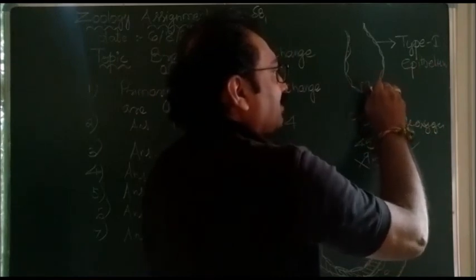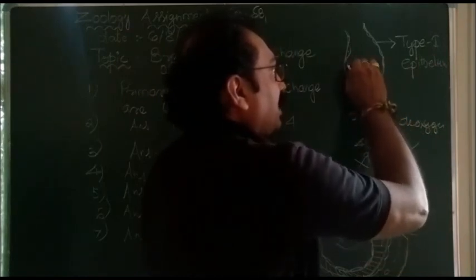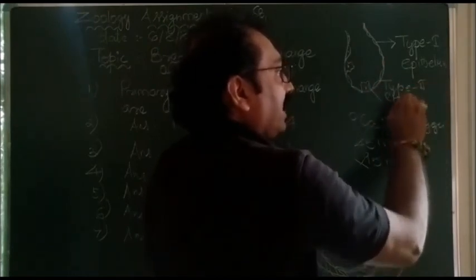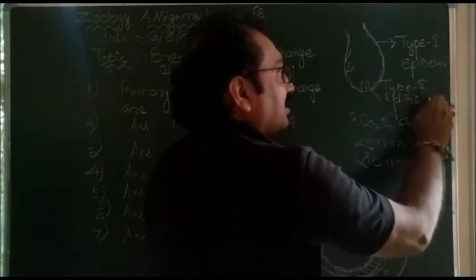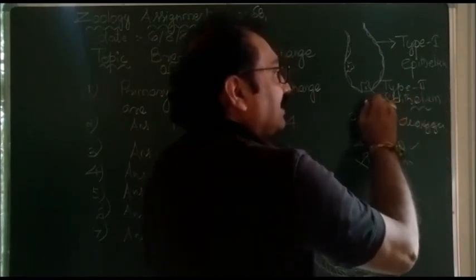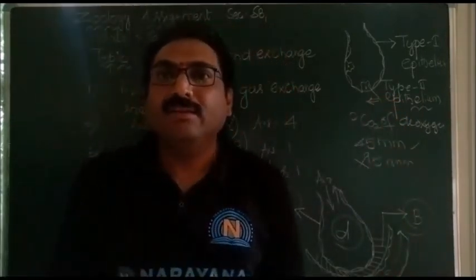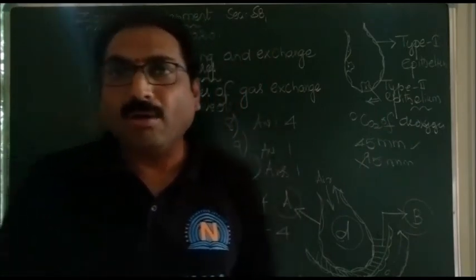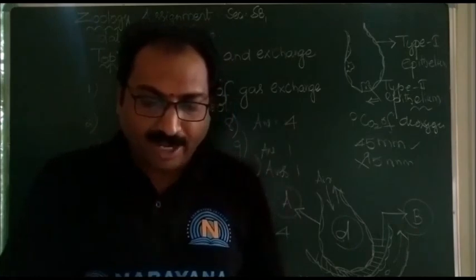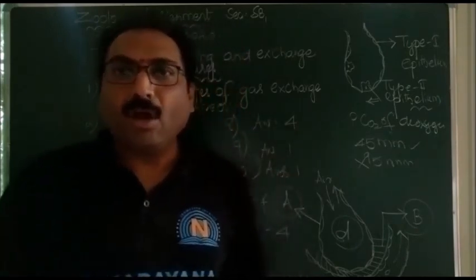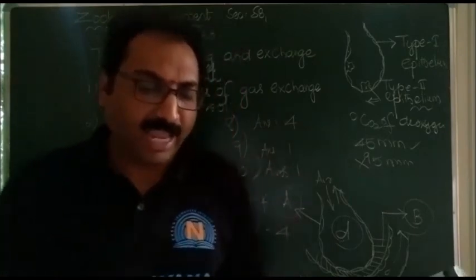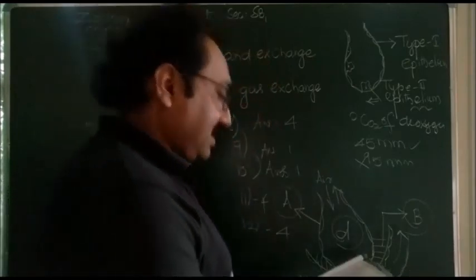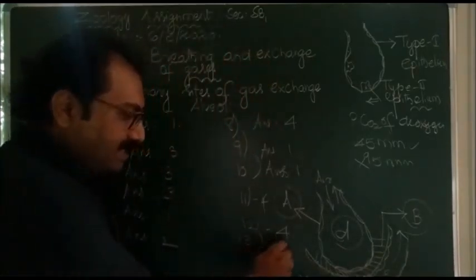Suppose, for example, this is a type 2 epithelial cell. This type 2 epithelial cell is the precursor of type 1, and it secretes the surfactant substance called lecithin, which helps to reduce the surface tension between the alveolar fluid and the wall of the alveoli. So type 2 alveolar cells, or type 2 pneumocytes, secrete this surfactant lecithin. So the 13th question answer is the 4th.